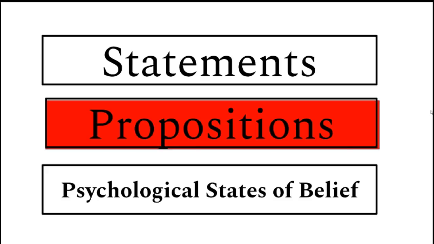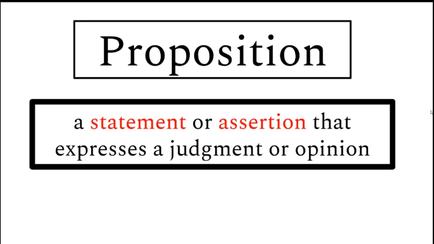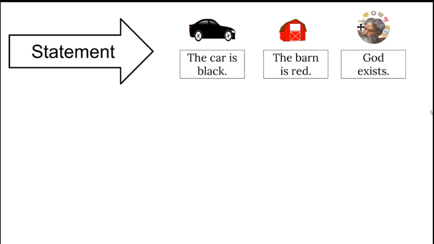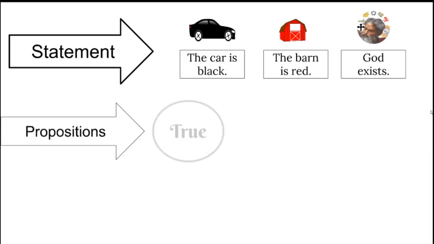So what are propositions? Well, propositions are statements or assertions that express a judgment or opinion. So here are our statements again. The car is black, the barn is red, or God exists. So a proposition would be the truth value of that. So the car is black, if we assert that that's true, that would be our proposition. It's true that the car is black. It's true that the barn is red. It's true that God exists.